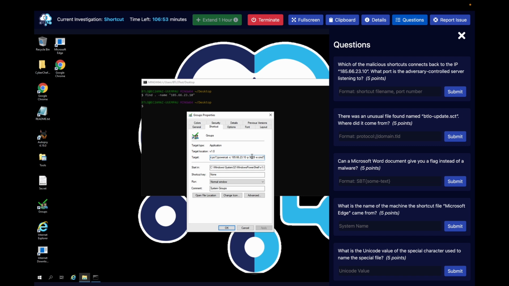I mean, we could take a whole 15 minutes just deciphering that command right here, but it's going to be out of scope for this question. So let's just answer it. It was the groups shortcut that referenced that IP you see right here in the question, talking about connecting back to the IP. Potential reverse shell. And then the port was 9009.